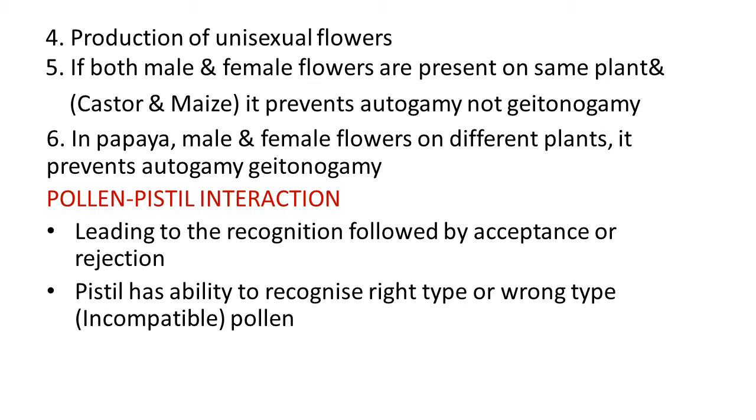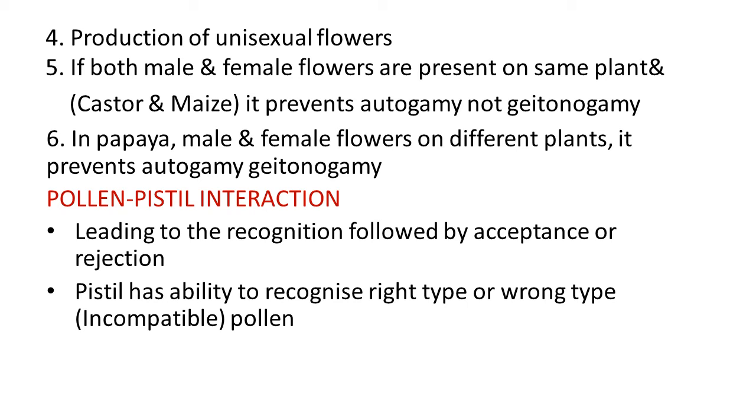Fifth, if both male and female flowers are present on the same plant, like castor and maize, it prevents autogamy, not geitonogamy. Sixth, in papaya, male and female flowers are arranged on different plants, so it prevents both autogamy and geitonogamy.